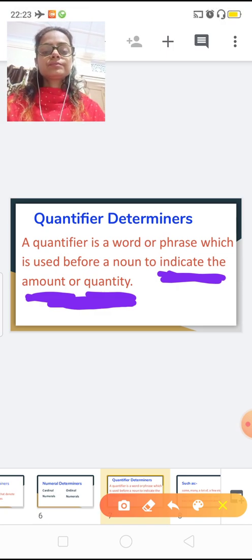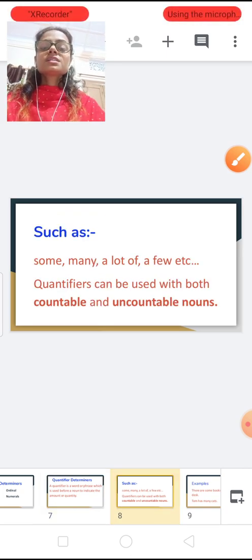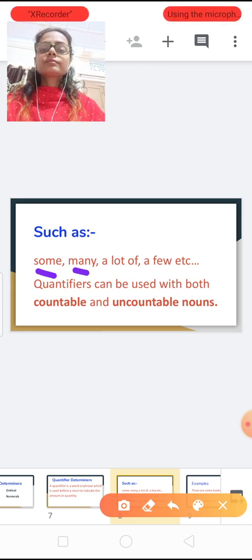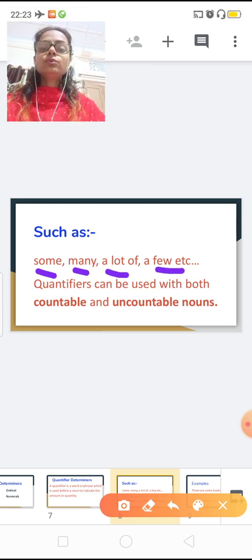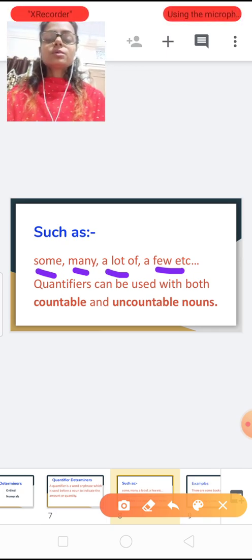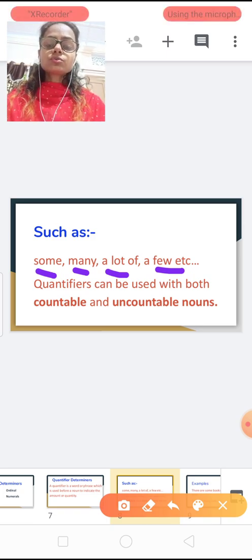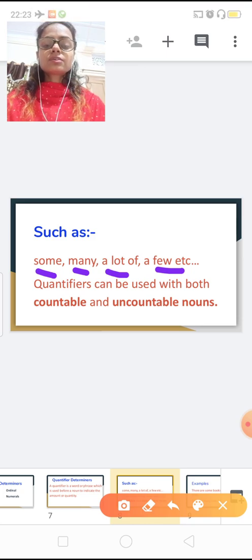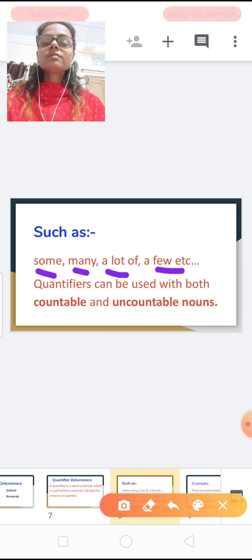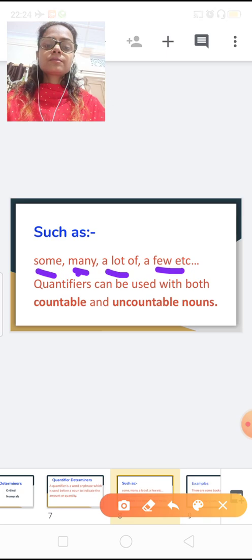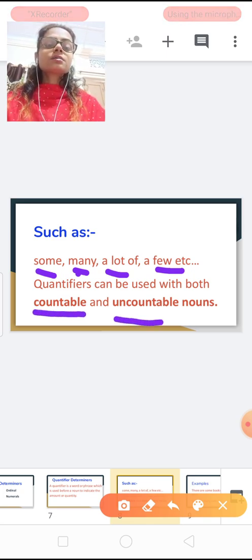Such as some, many, a lot of, a few, etc. Students, you can take out your pen or pencil also along with your rough notebook. Whatever you want to write, you can write in your rough notebook. So, the quantifier determiners are some, many, a lot, a few, and so on. Quantifiers can be used with both countable nouns and uncountable nouns.